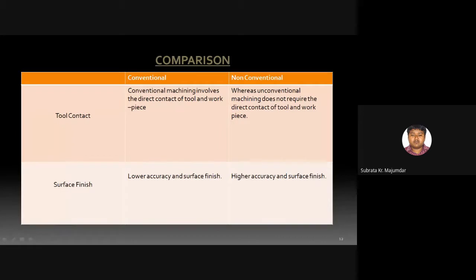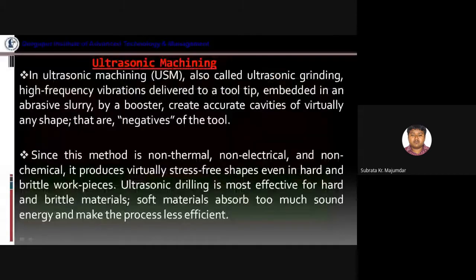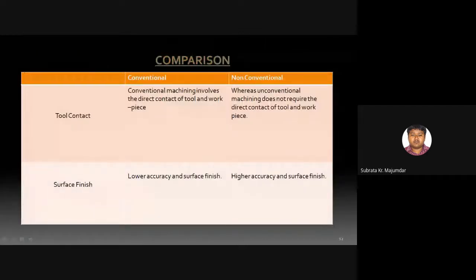And finally, the comparison based on surface finish quality. If we compare the conventional and non-conventional machining processes, the surface finish and accuracy are much lower in conventional machining as compared to non-conventional machining. Non-conventional machining gives us higher accuracy and surface finish.